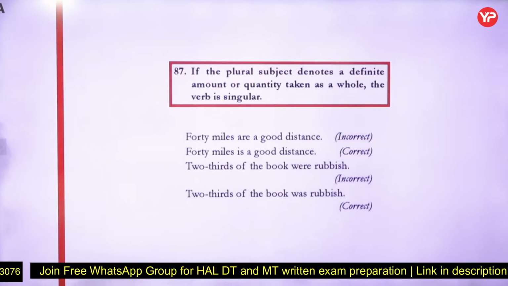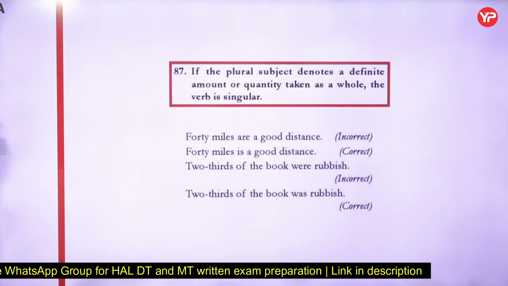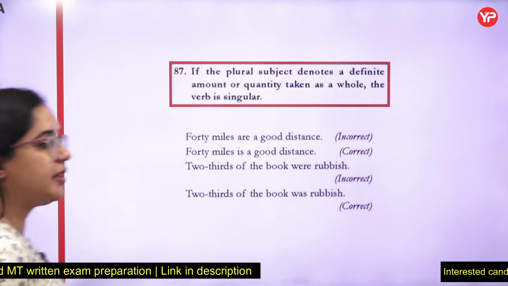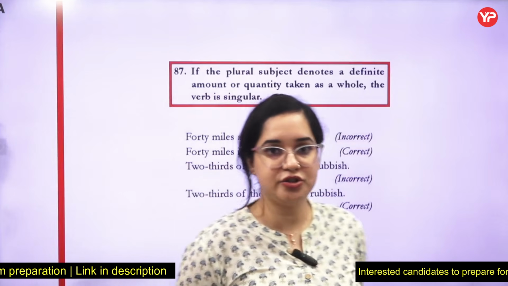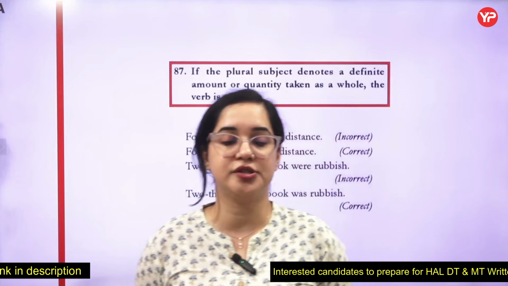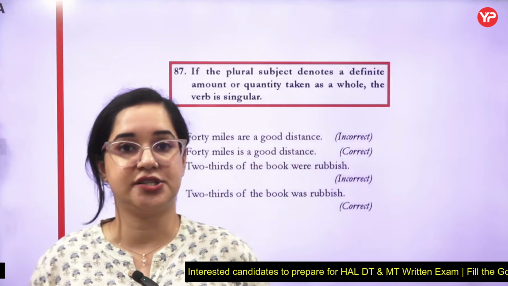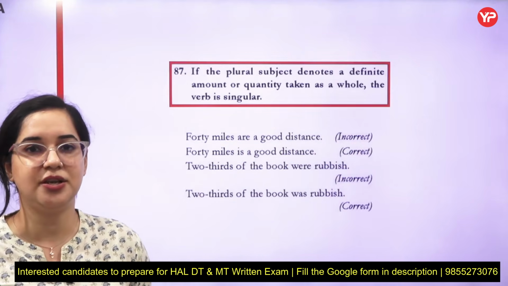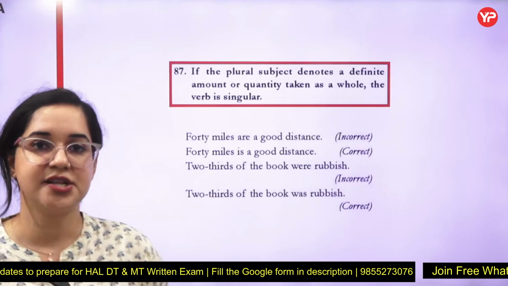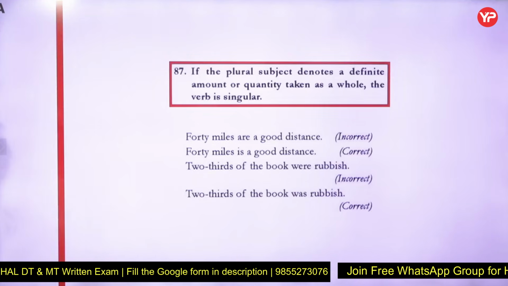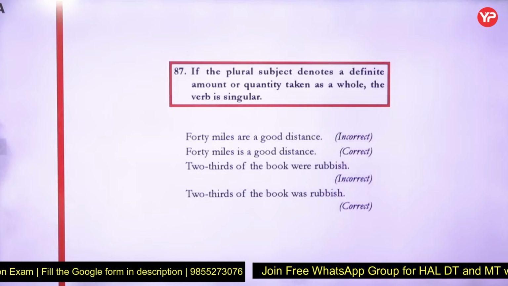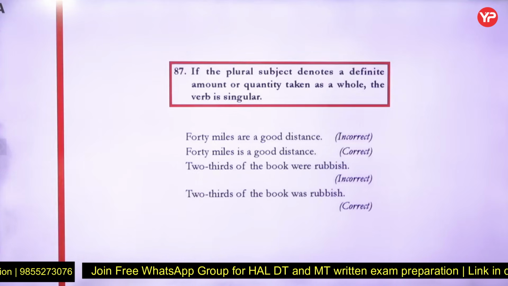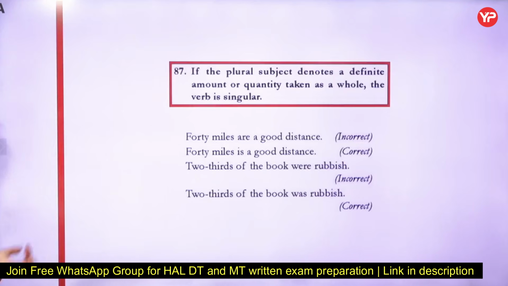Rule 87: if a plural subject denotes a definite amount or quantity taken as a whole, the verb is singular. Forty miles. This is the same way I told you: the numeral does not change the verb. Forty miles is a good distance, right? Two hundred twenty kilometers is a good distance. You won't say twenty kilometers are, one kilometer is. No, it always depends. Two-thirds of the book was rubbish. So here the verb will always be taken in the singular context, not the plural one, whatever the amount or quantity you use.